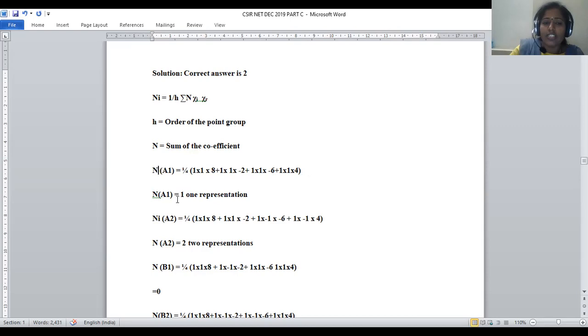In this way we sum all the numbers. When we do all these calculations, the number of coefficients for A1 will be 1, right?